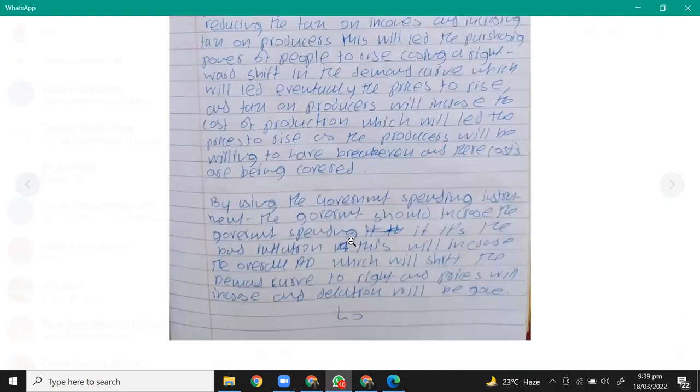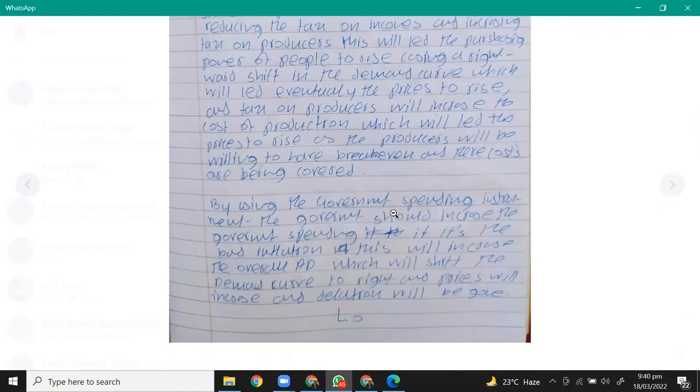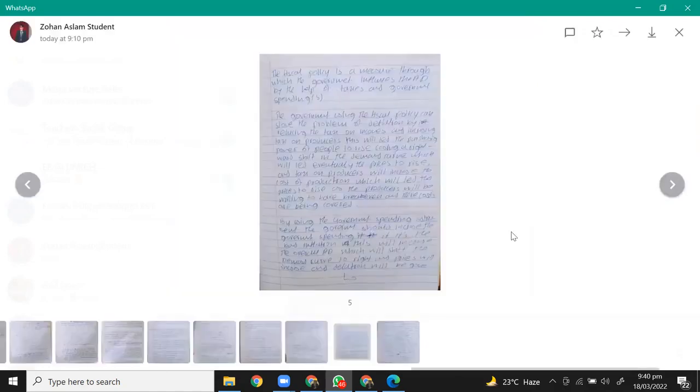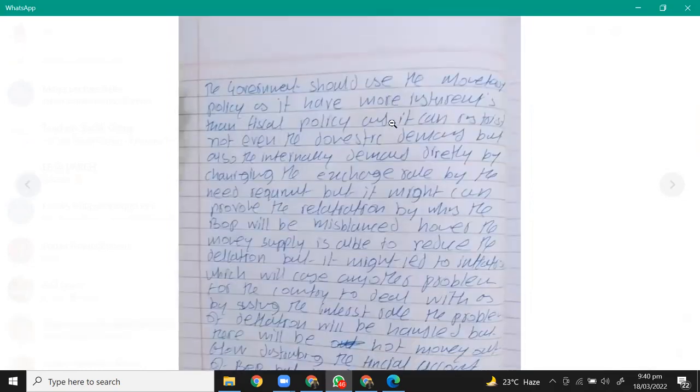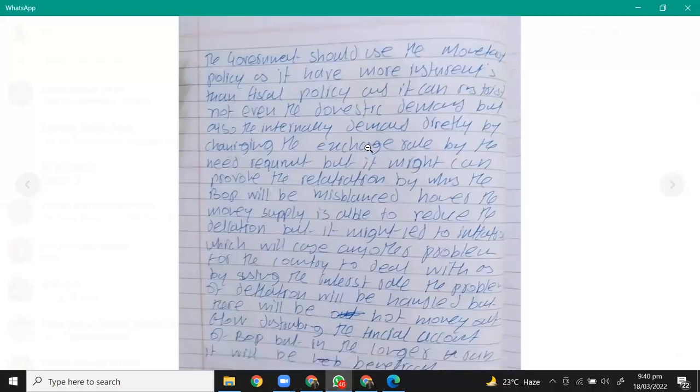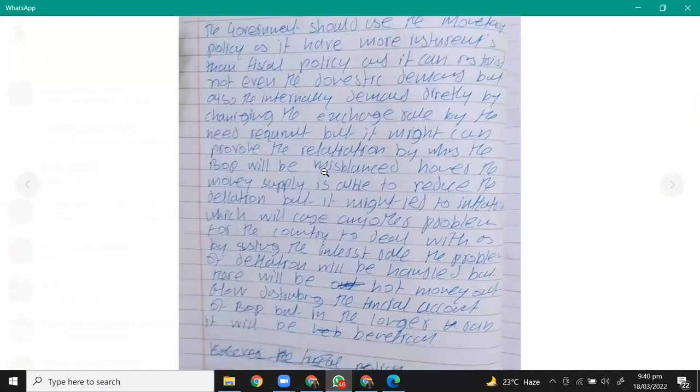The government should increase the government spending. If that's the inflation, it will increase aggregate demand, shift it to the right, and prices will increase and inflation will be solved, right? The government should use the monetary policy, as it will have more instruments than fiscal policy, affecting not even the domestic demand, but the international demand, by changing the exchange rate, changing the exchange rate by the need, but it might can